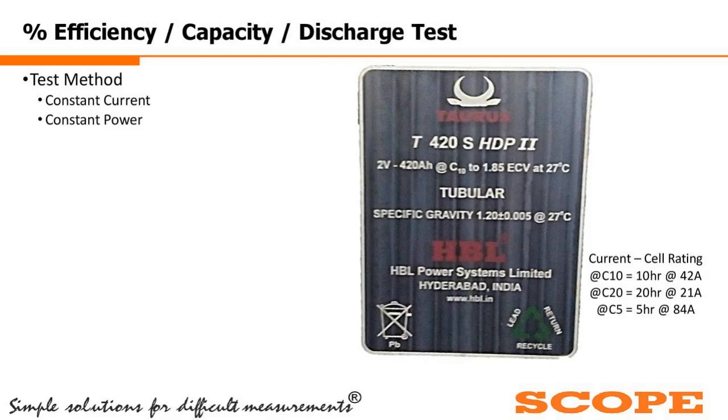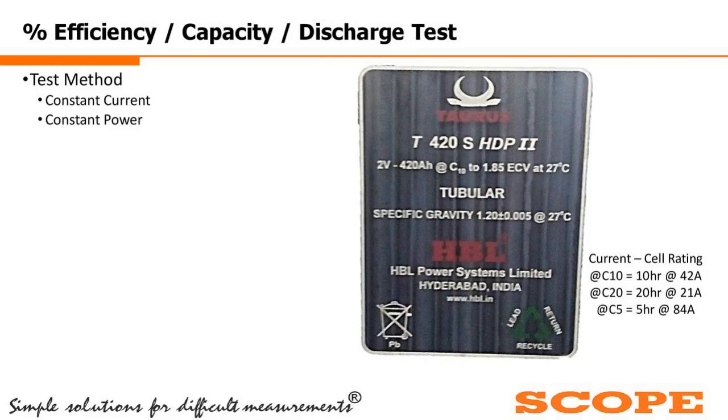As per the IEEE guidelines, there are two test methods to carry out the discharge test. One is the constant current mode. The other is the constant power mode. To understand the constant current mode, you can see the cell rating, which was available in the earlier slide.